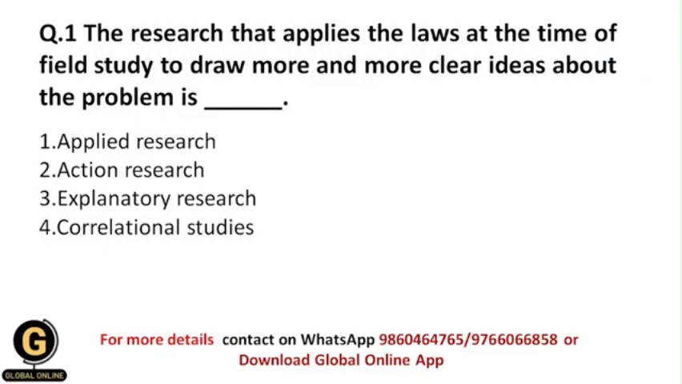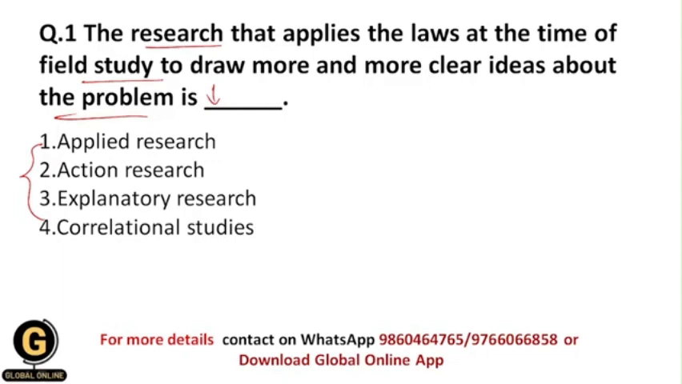Okay, the first question is: the research that applies the laws at the time of field study to draw more and more clear ideas about the problem is dash. So among these options, which is the type of research which applies the laws at the time of field study, and because of that we can draw more and more clear ideas about the problem?